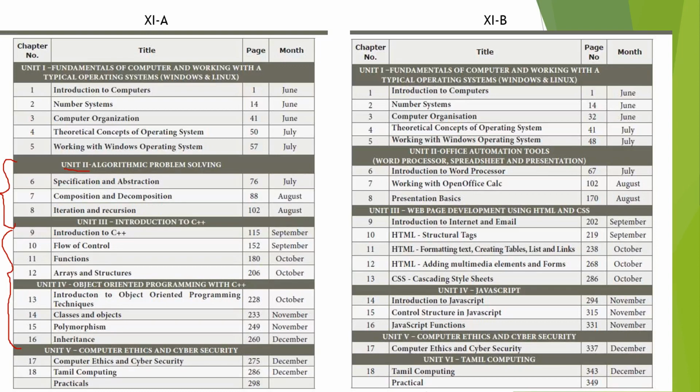Compared to 11A, for 11B, Unit 2 is fully based on OpenOffice. It's like Word, Excel, PowerPoint. This is the basis of Word, Excel, PowerPoint. But there is a software named Microsoft; here the software is named OpenOffice. Then in the second volume, the 9th chapter is fully based on the Internet. Chapters 10, 11, 12, 13, these 4 chapters are based on HTML. Then Unit 4 fully covers JavaScript. I hope you all understand the content. Shall we move on to the topic, guys?